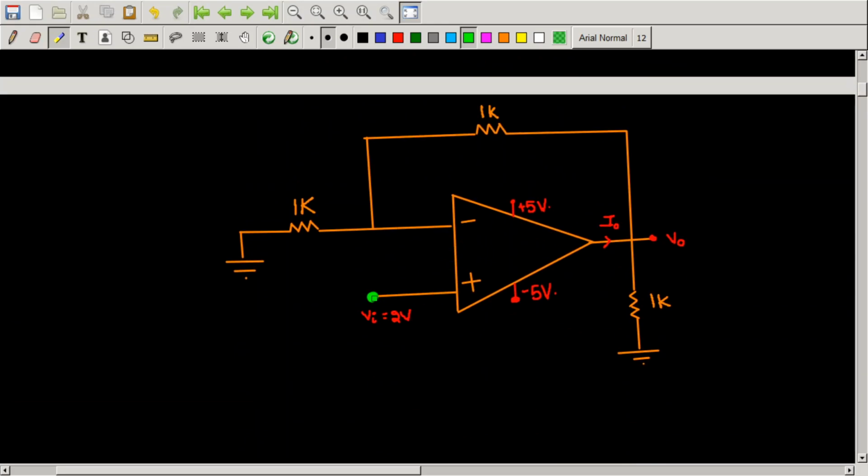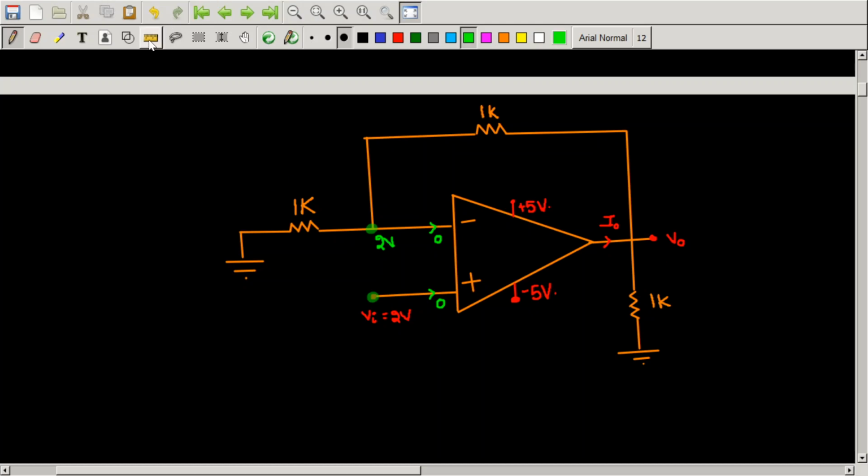Because the voltage here is 2 volts, the voltage here will also be 2 volts. And one more thing, because the op amp is ideal, the currents drawn through the op amp terminals will be 0, because the input resistance of an ideal op amp is infinite.